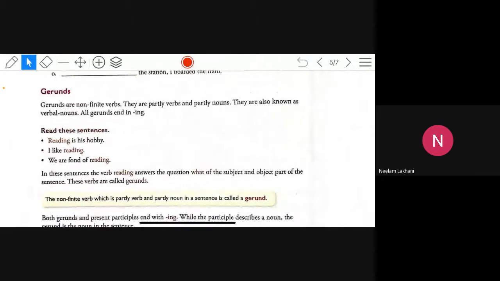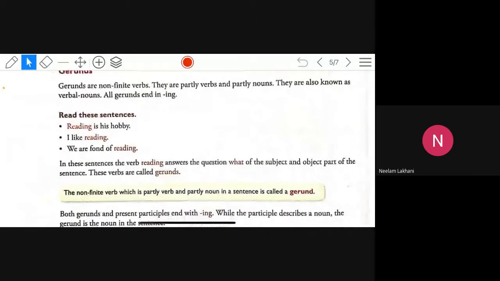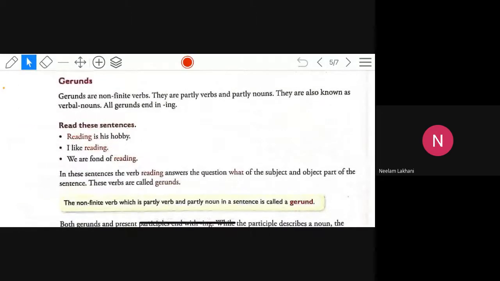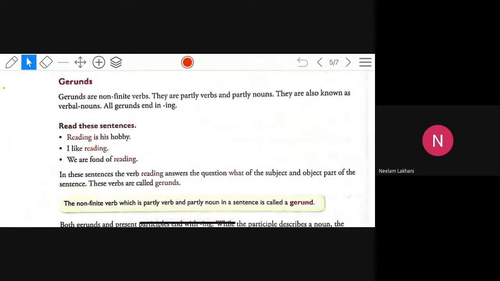See over here, gerunds are given. Gerunds are non-finite verbs and they are partly verbs and partly nouns. So they are also known as verbal nouns. And all the gerunds end in ing. See, reading is my hobby. I like reading, or we are fond of reading.